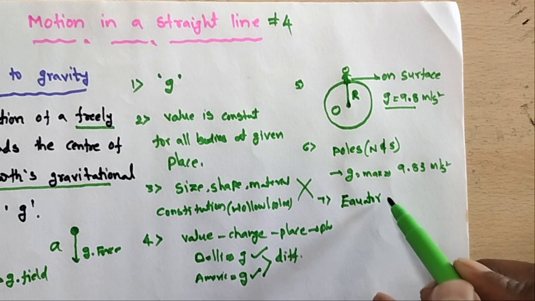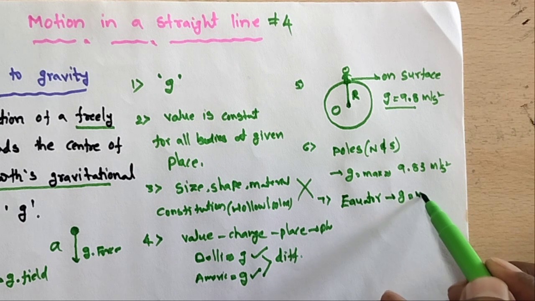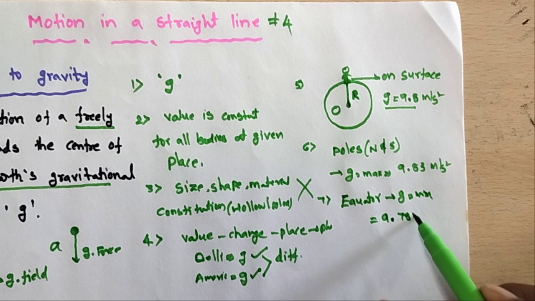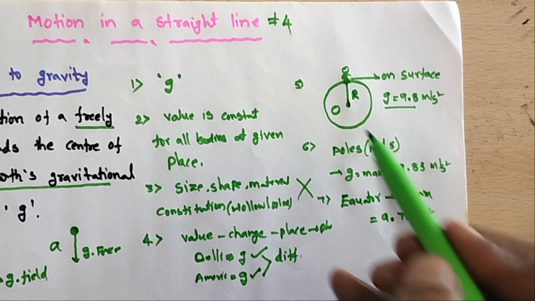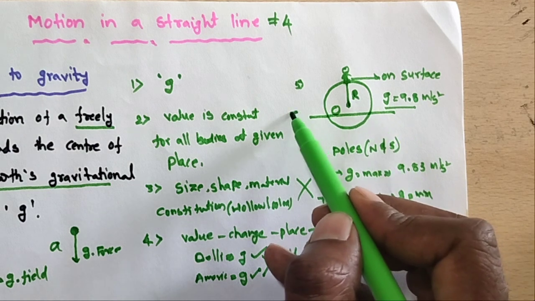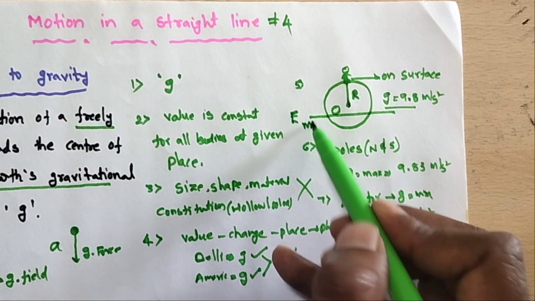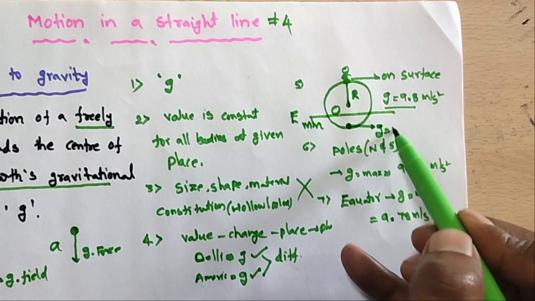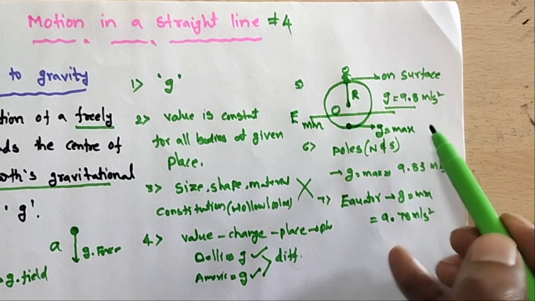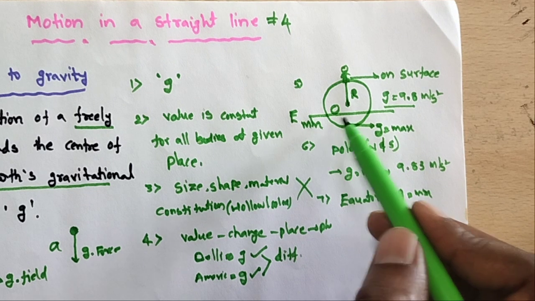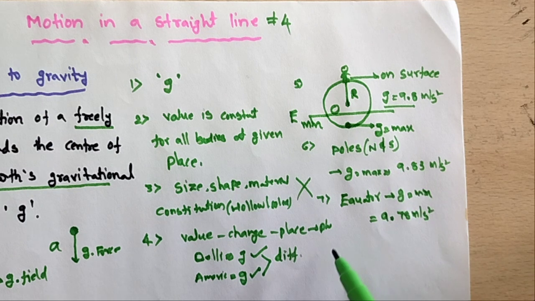At the equator, g is minimum, that is 9.78 meters per second squared. So at the poles g is maximum, and at the equator g is minimum.